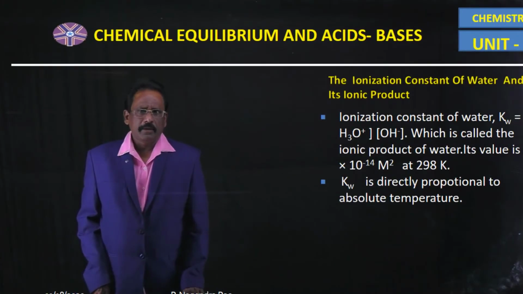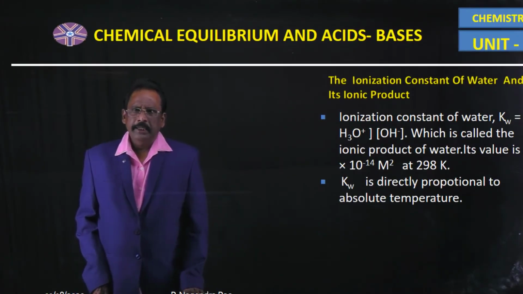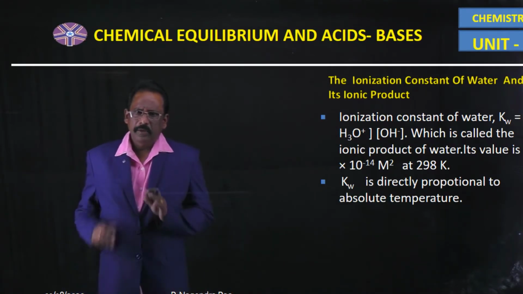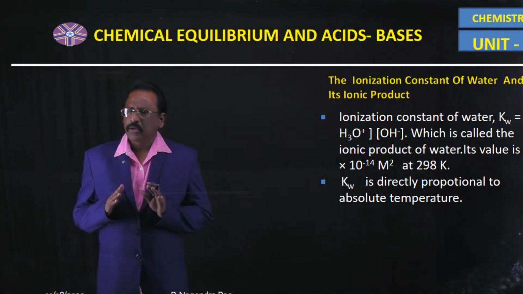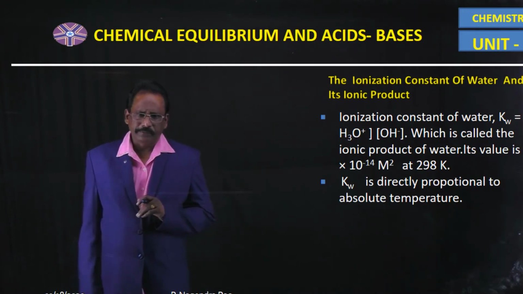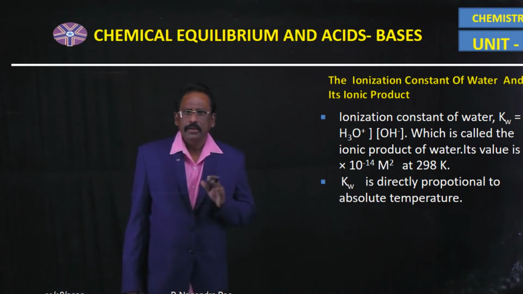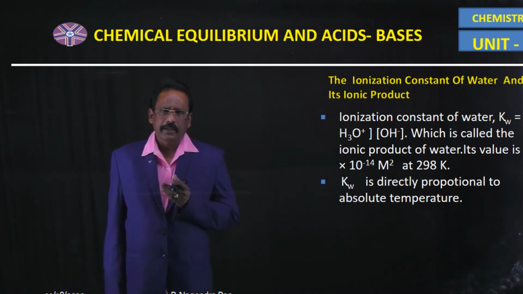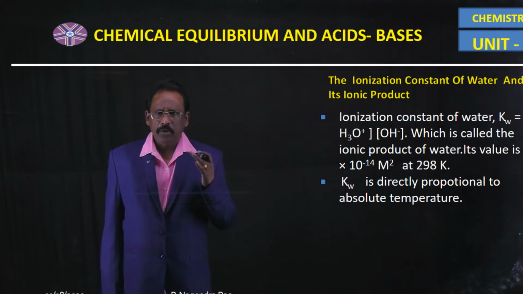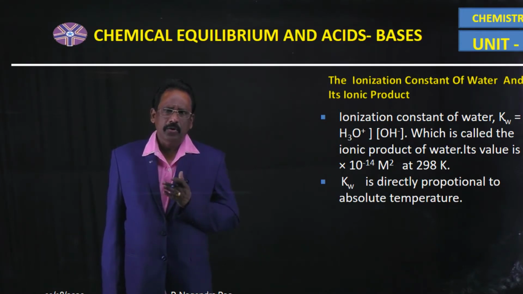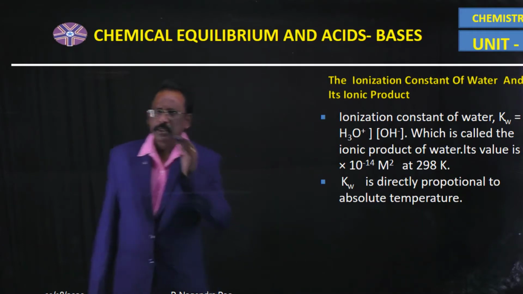After the completion of three acid-base theories, the next one is the ionization constant of water. Here, a very important point is that water shows amphoteric nature. It acts as both a weak acid and a weak base, and it also undergoes autoprotolysis reaction.